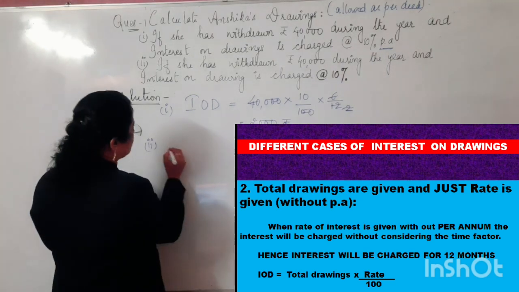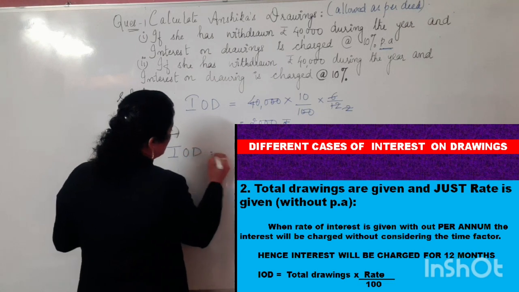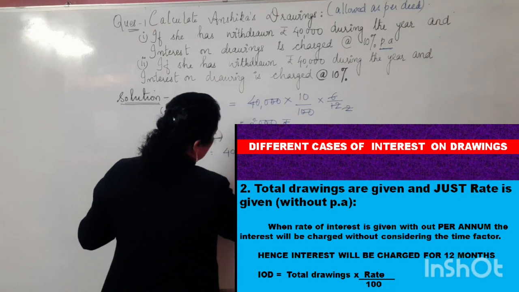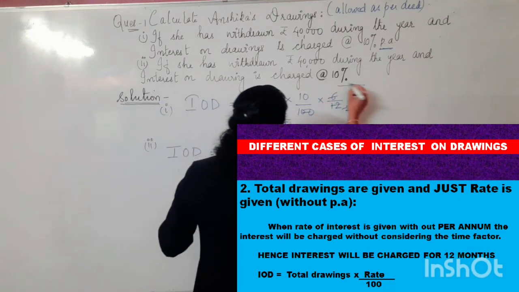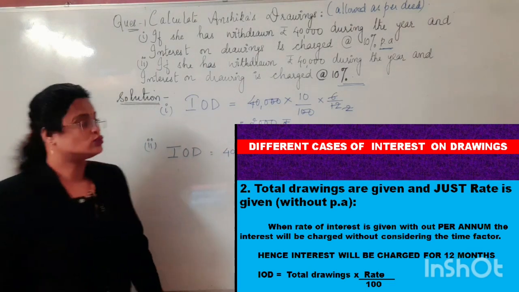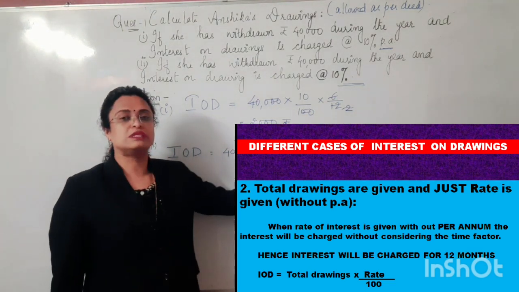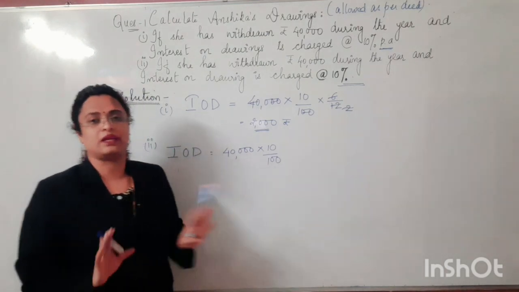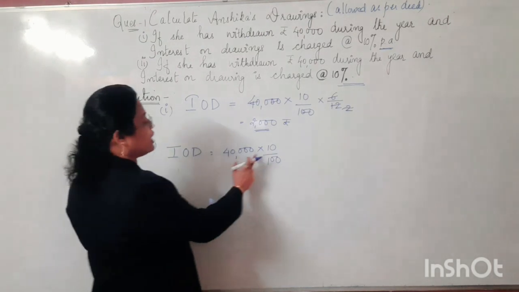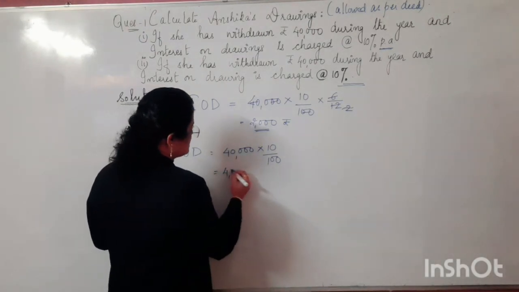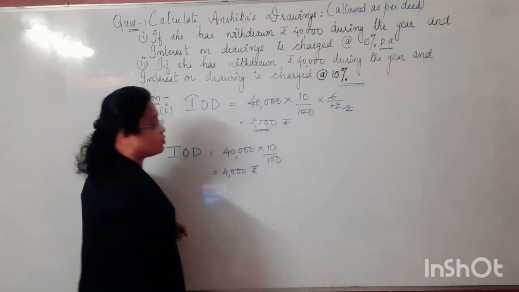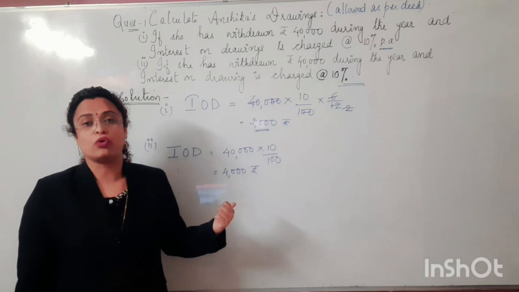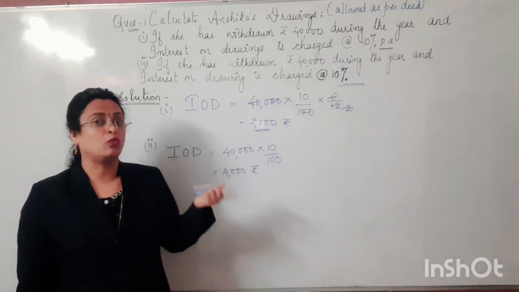So how to calculate the interest on drawings in this particular case? 40,000 into 10 upon 100. As you can find here, no per annum word is there, so we won't be using any time interval along with the rate. We will simply calculate directly 40,000 into 10 upon 100. So what is the interest on drawings we are going to have in such a situation? It is 4,000. So this is case number 1 and case number 2.